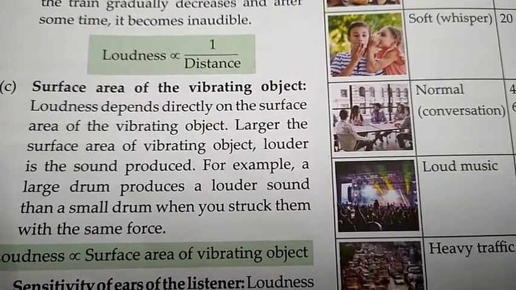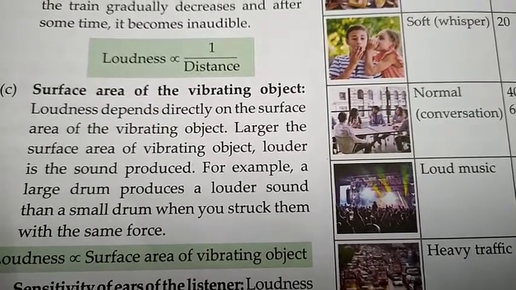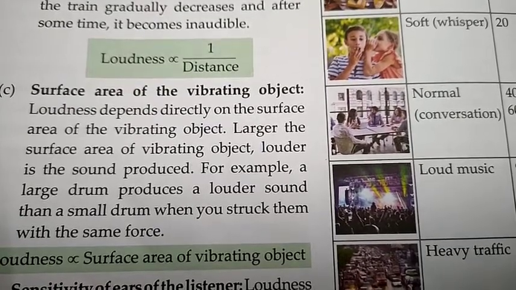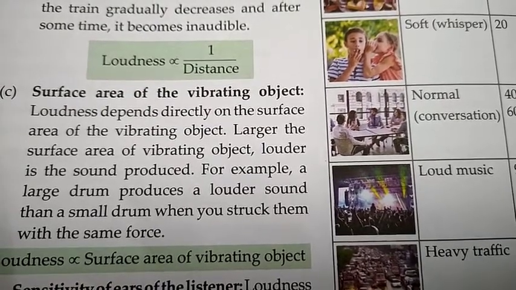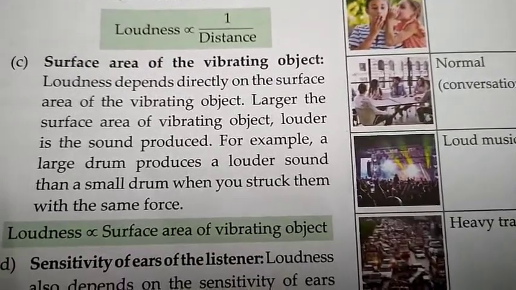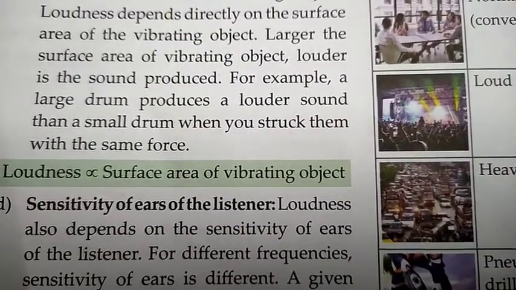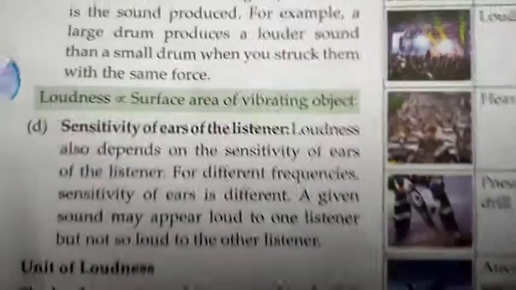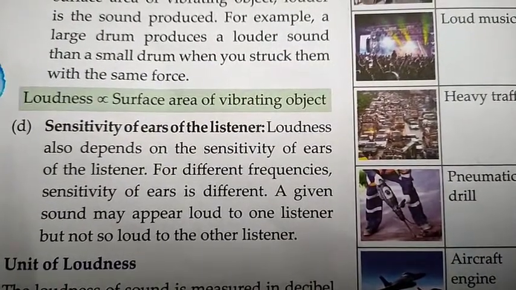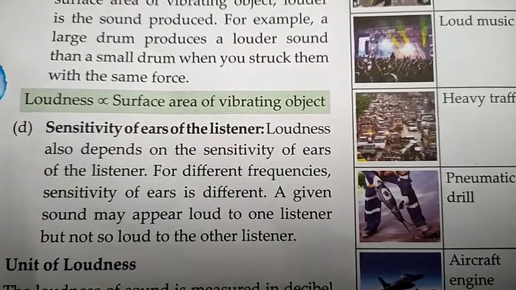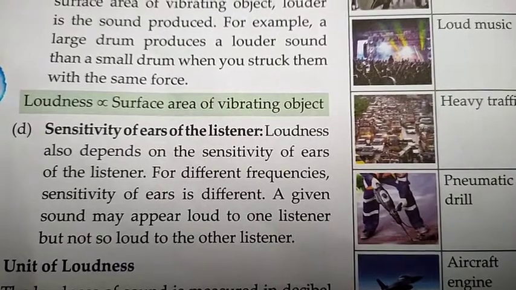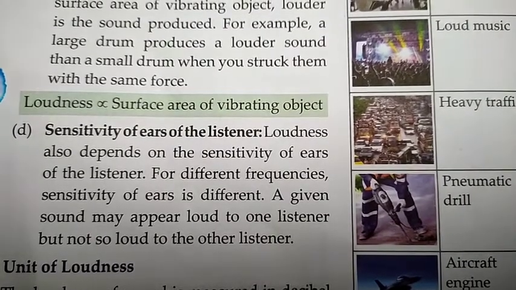Next is surface area of the vibrating object. Loudness depends directly on the surface area of the vibrating object. The larger the surface area of the vibrating object, the louder is the sound produced. So loudness is directly proportional to the surface area of the vibrating object. Next is sensitivity of ears of the listener. Loudness also depends on the sensitivity of ears of the listener, and for different frequencies the sensitivity of ears is different.